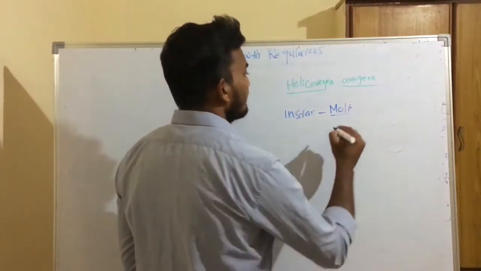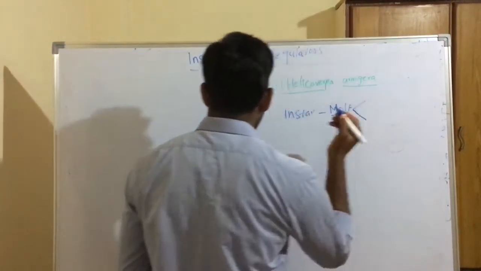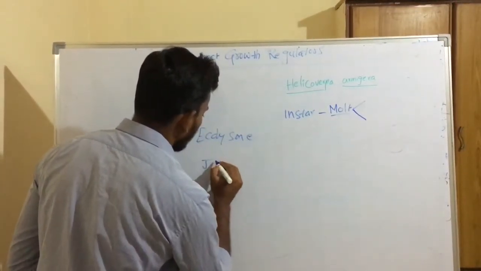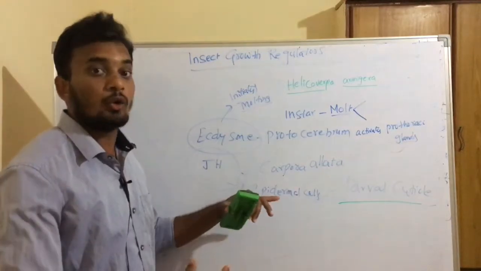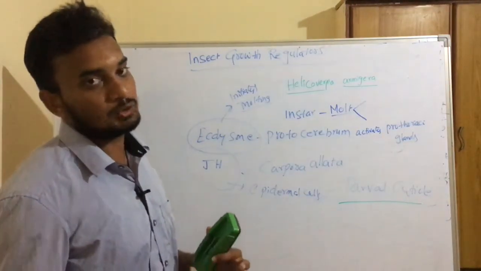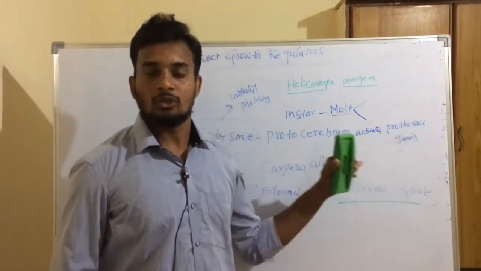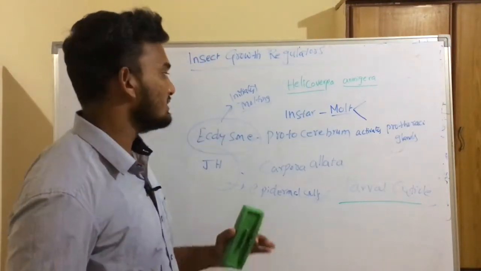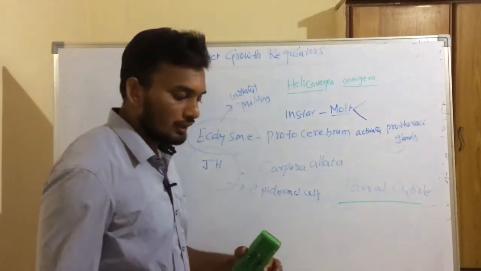In the insect, the molting process is mediated by 2 main hormones, and they are ecdysone hormone and juvenile hormone. So these two are the important hormones which regulate the molting process in the insect. When an insect is mature enough or ready to molt, it stops feeding, and at that stage the protocerebrum will activate the prothoracic glands to secrete ecdysone hormone, and as soon as ecdysone hormone appears in the insect body, it initiates molting.